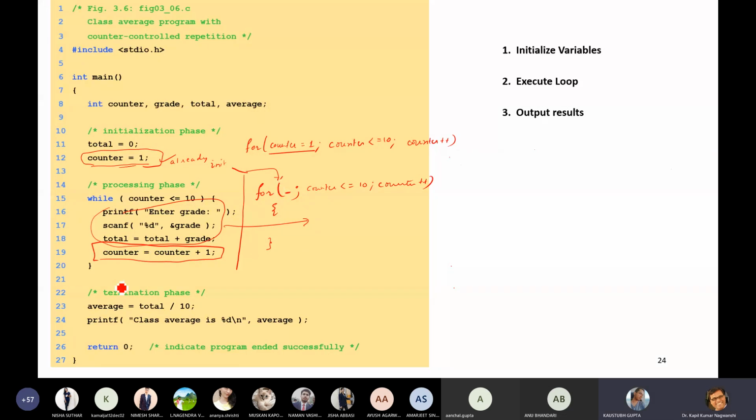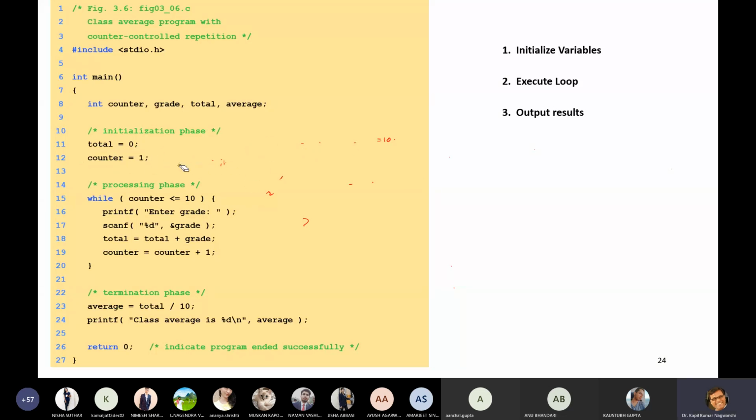No doubt. So let me explain with the help of a while loop this time, because this program shows a while loop. Initially this program starts with total equals 0, then counter equals 1. Then the condition is counter less than or equal to 10. The next statement is enter grade, which is in combination with scanf.